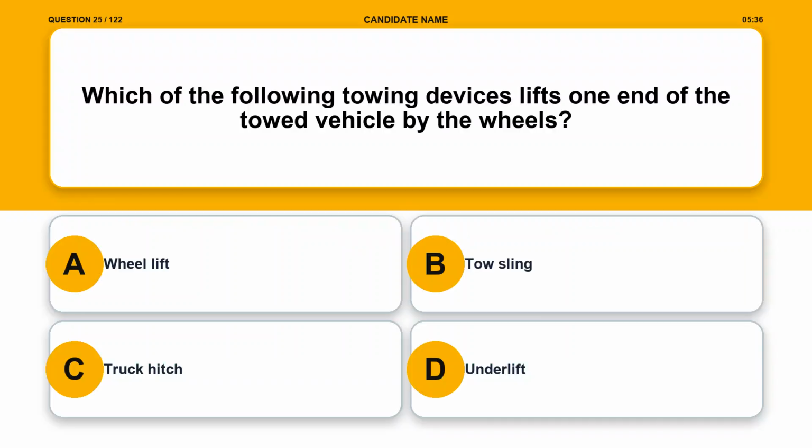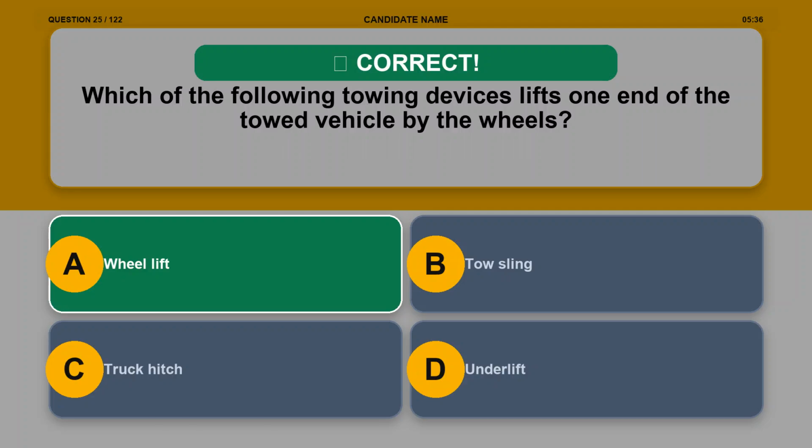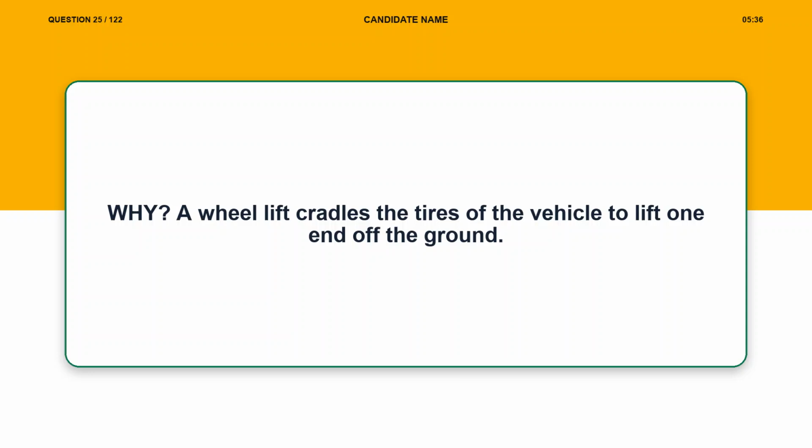Question 25. Which of the following towing devices lifts one end of the towed vehicle by the wheels? Option A, wheel lift. Option B, tow sling. Option C, truck hitch. Option D, underlift. The correct answer is option A, wheel lift. Explanation. A wheel lift cradles the tires of the vehicle to lift one end off the ground.